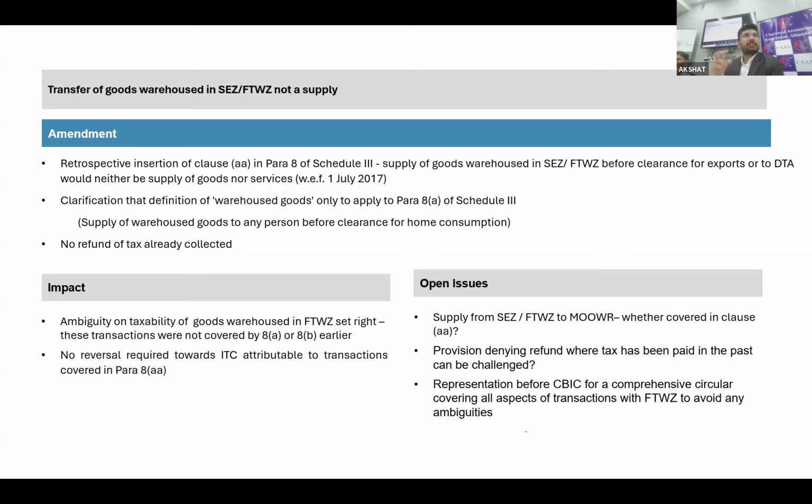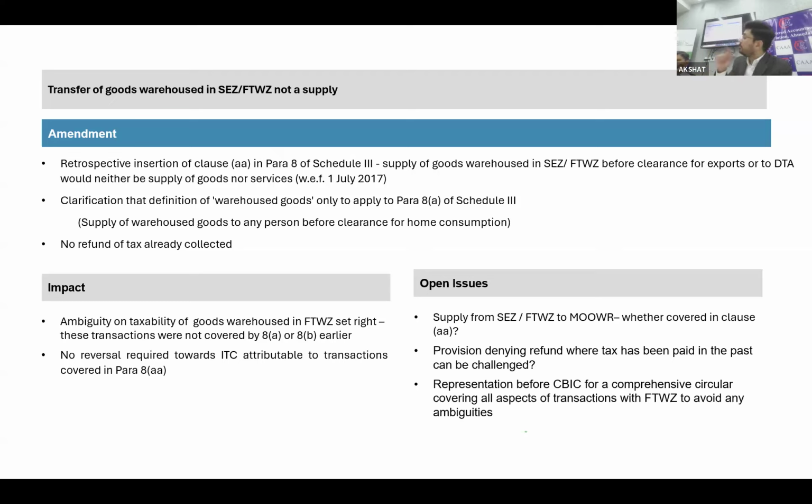Because the whole scenario is like that, warehoused goods has been defined. Warehouse has been defined first under the Customs Act. Warehouse means a private bonded or public bonded warehouse, and warehoused goods means the goods that are warehoused in such a warehouse. That entry belongs to the Customs Act. So now indirectly, this whole provision is being governed by customs.